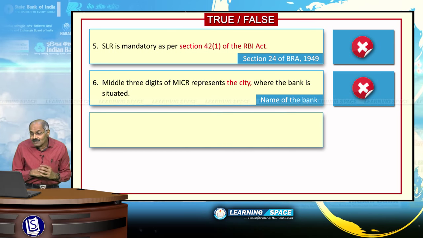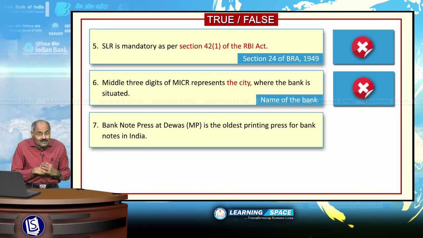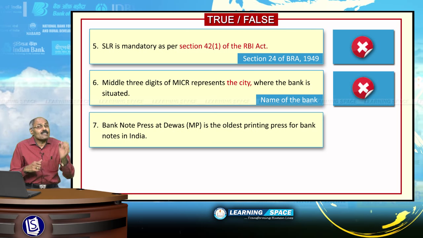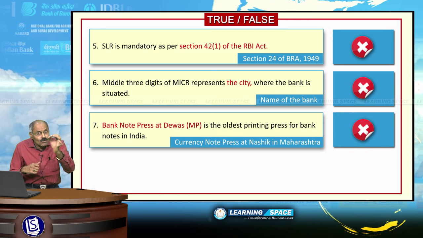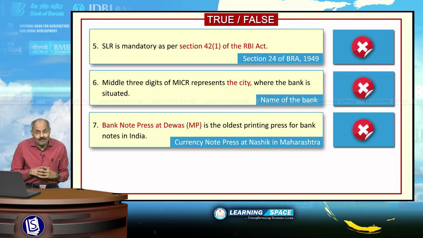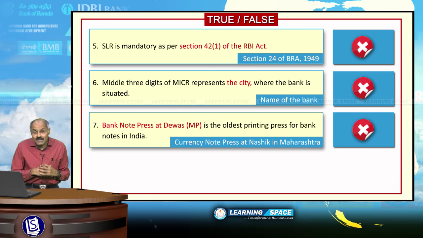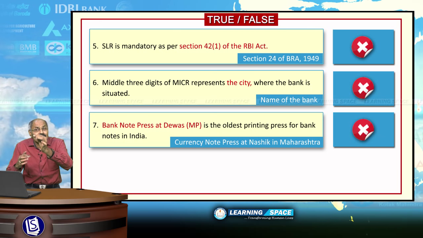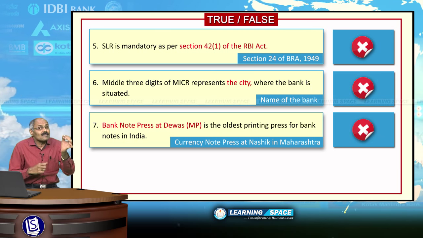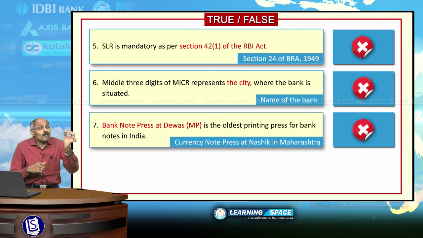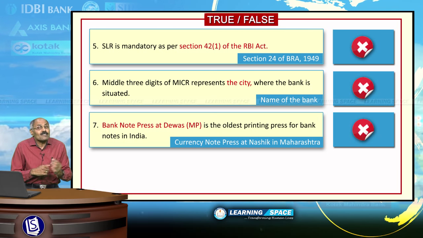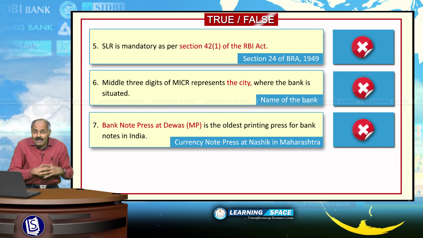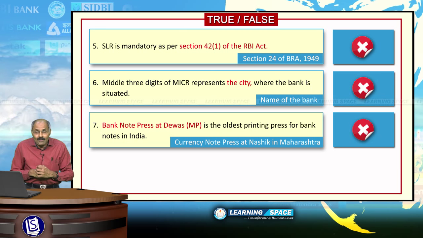Look at the next sentence. Banknote press at Devas is the oldest printing press for banknotes in India. It is absolutely wrong. Currency note press in Nashik, established in the year 1928, is the oldest currency note printing press in the country, and the banknote press at Devas, established in the year 1974, is near Indore in Madhya Pradesh. Please don't forget. Look into the next one.